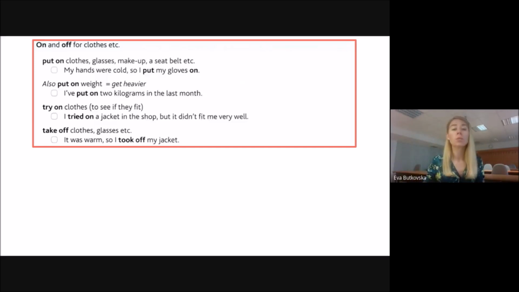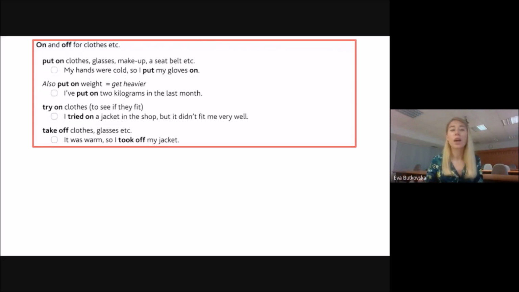It was warm, so I took off my jacket. It would be correct to say, so I took my jacket off. Remember that. Put on and take off clothes. You can try on clothes as well to see if they fit you, or just when you go shopping, you can try on clothes. So that's another phrasal verb related to clothes.